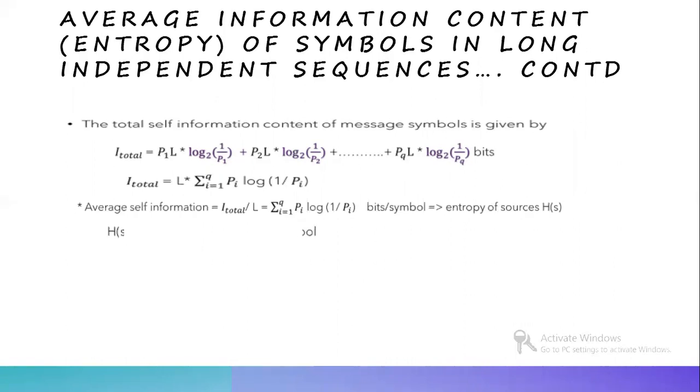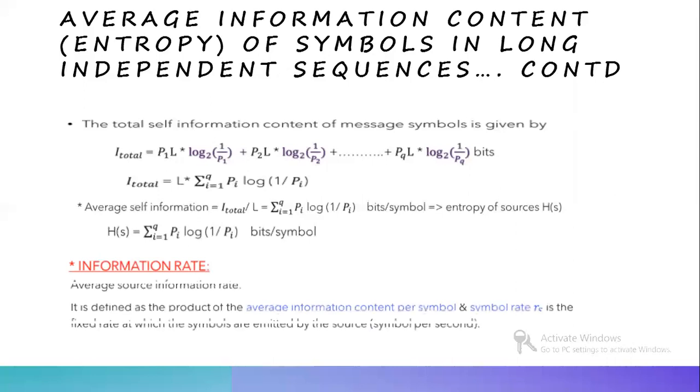Next is information rate. What do you mean by information rate? Average source information rate is defined as the product of the average information content per symbol and symbol rate RS. Symbol rate RS is the fixed rate at which the symbols are emitted by the source, which is represented as symbols per second.